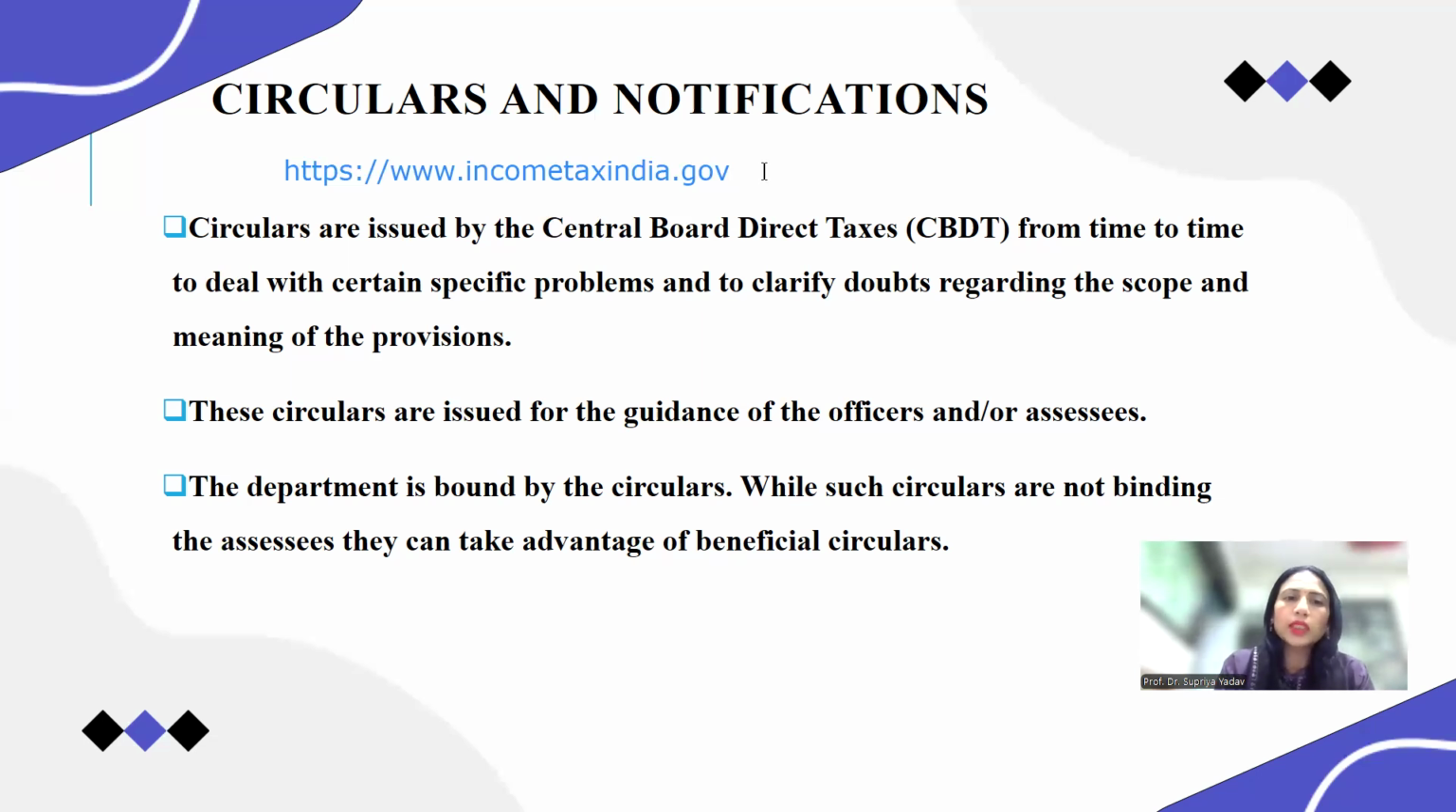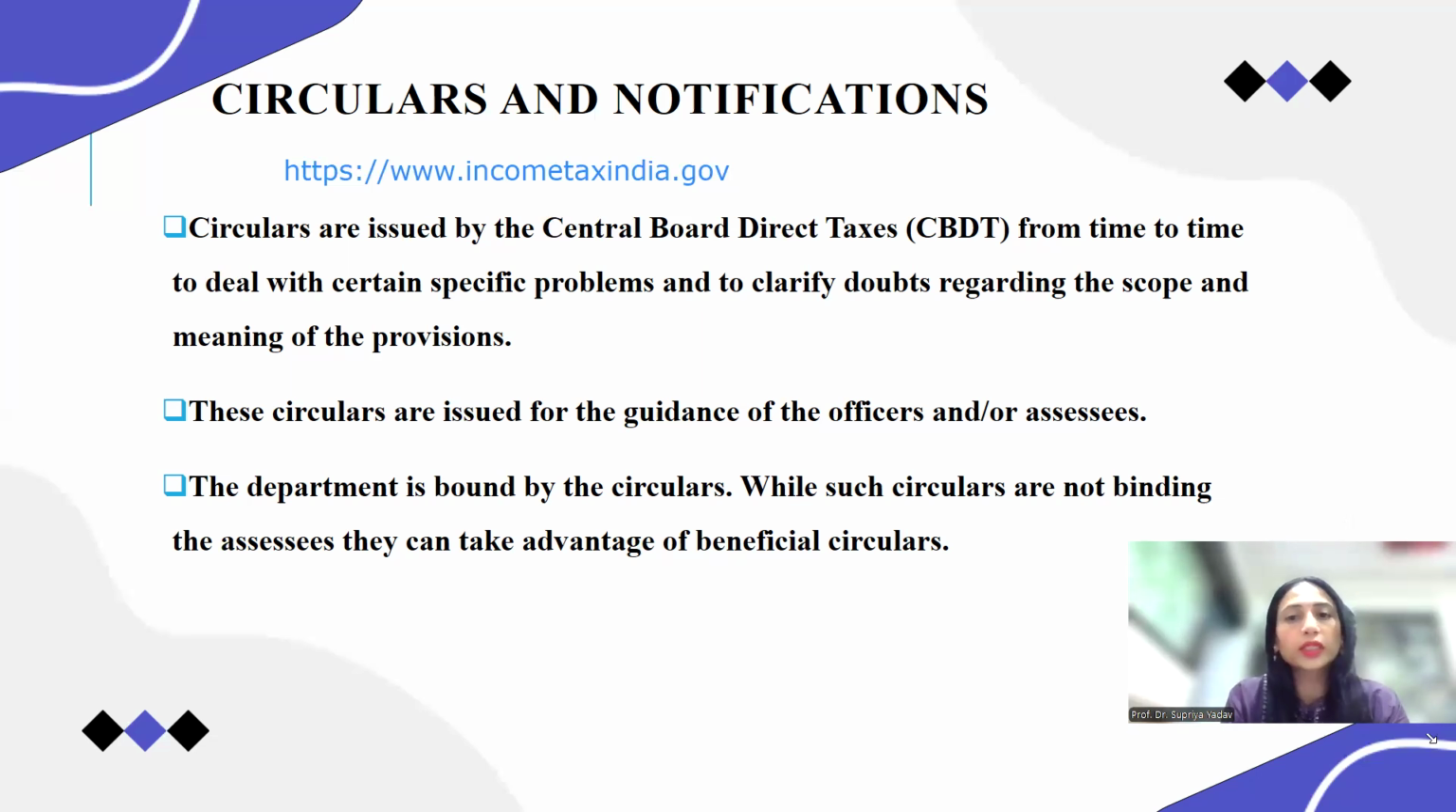These circulars are issued for the guidance of the officers and the assessors. So mostly the income tax officers use these circulars and notifications, as well as the assessors. We also use these circulars and notifications for our benefit. Suppose because of one or two notifications or circulars our tax is going to be saved, then obviously we are going to use those circulars and notifications.